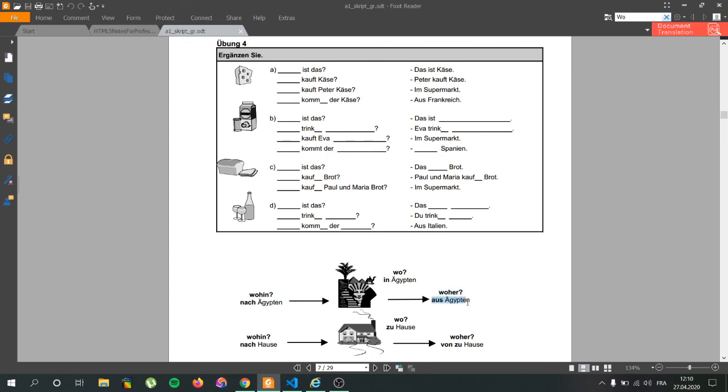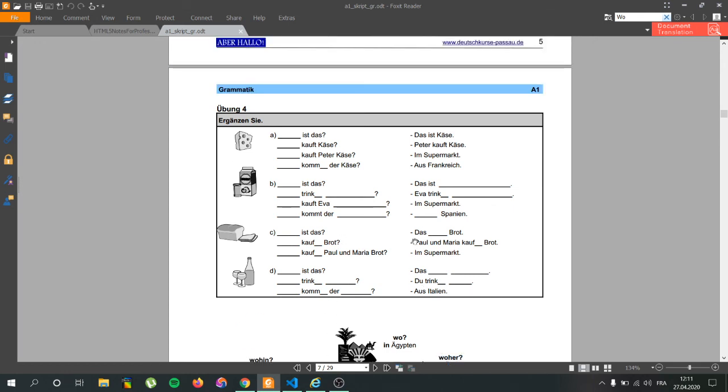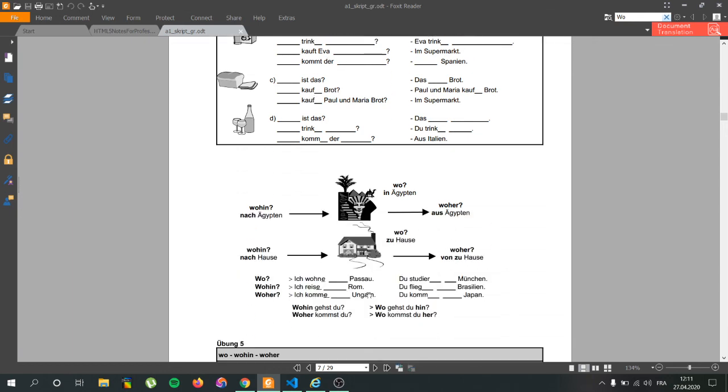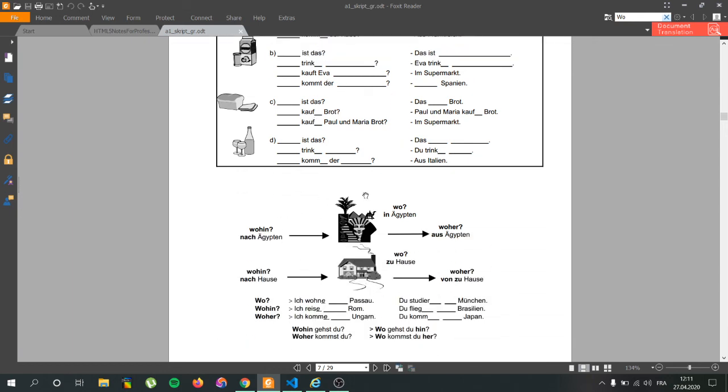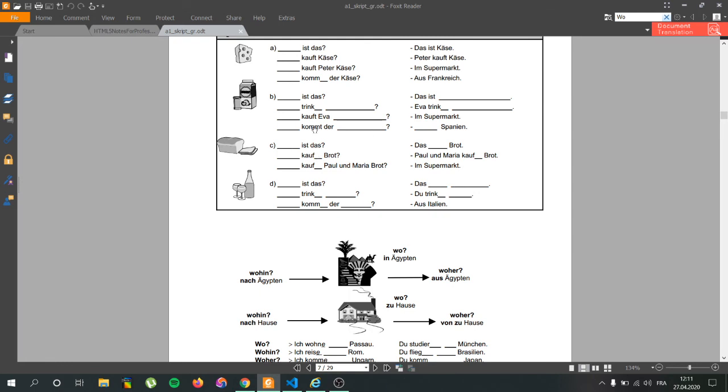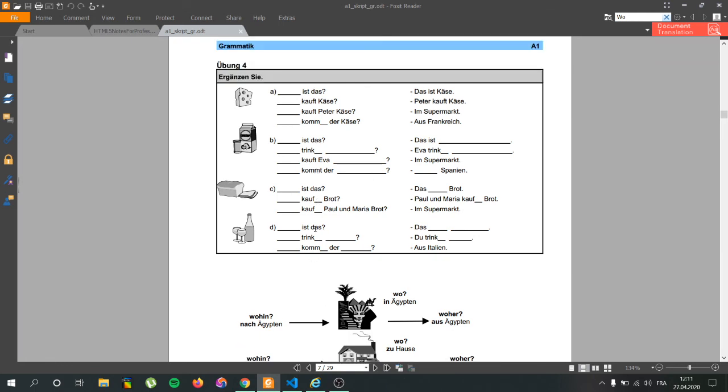You see, aus Ägypten, from Germany, so we should form it with woher kommt der Käse? It's very simple, but we're going to focus on this stuff later, okay? Now we are not going to do the rest of these because we are going to leave it as an exercise. So here's a screenshot for you for this course so that you can learn it on your own, but I'm going to do it in the next video and then answer the rest of these questions, okay?